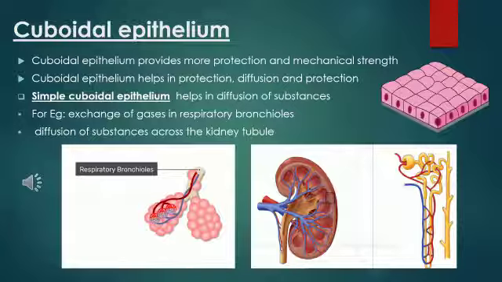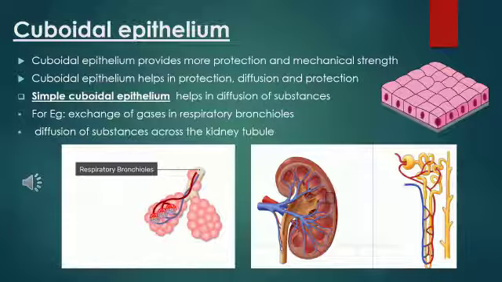So what about simple cuboidal epithelium? It helps in diffusion of substance. For example, exchange of gases in respiratory bronchioles. So in exchange of gases, we take in oxygen and give out carbon dioxide. Where is it happening? It is happening in the respiratory bronchioles. Okay, and this simple cuboidal epithelium helps in diffusion of substance, and this is one of the examples.